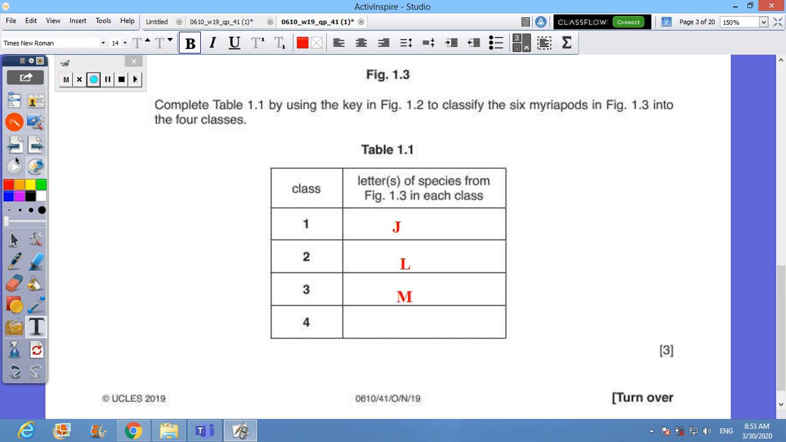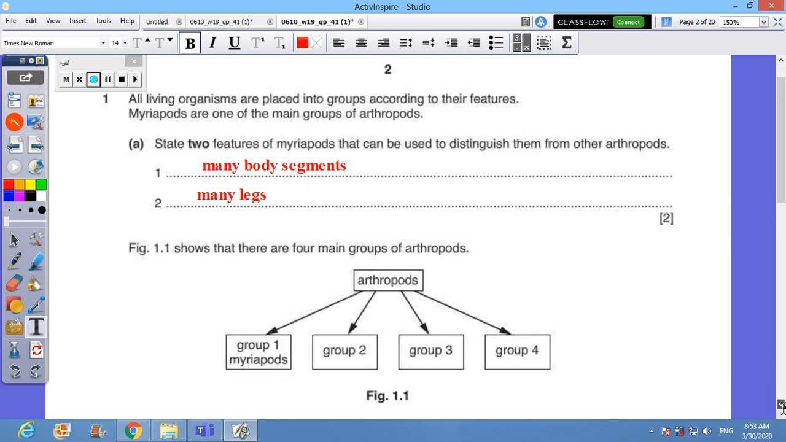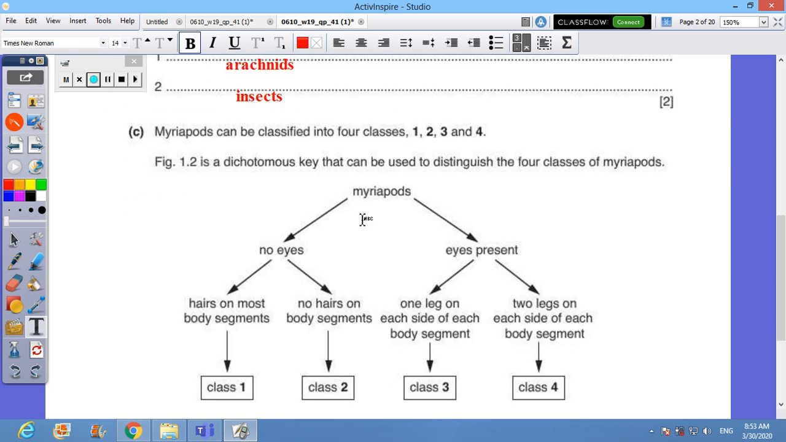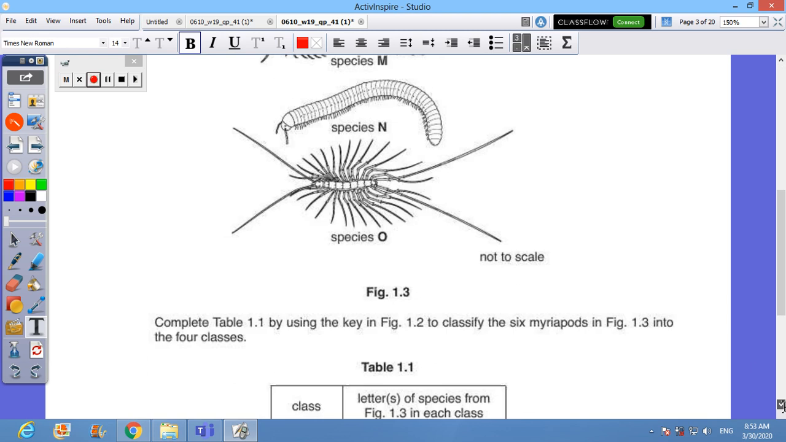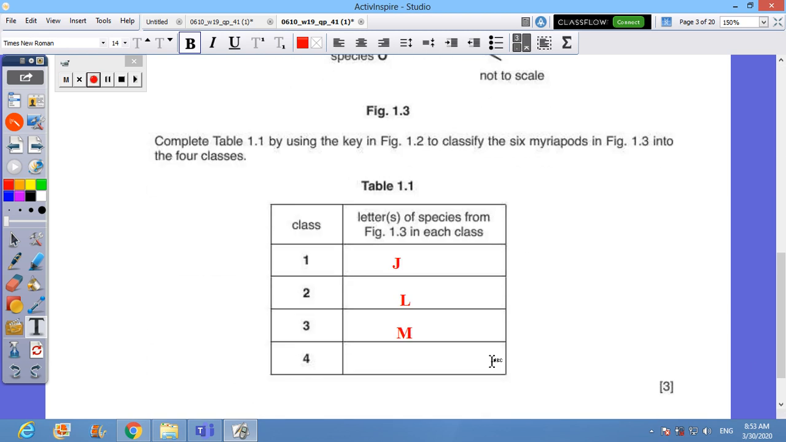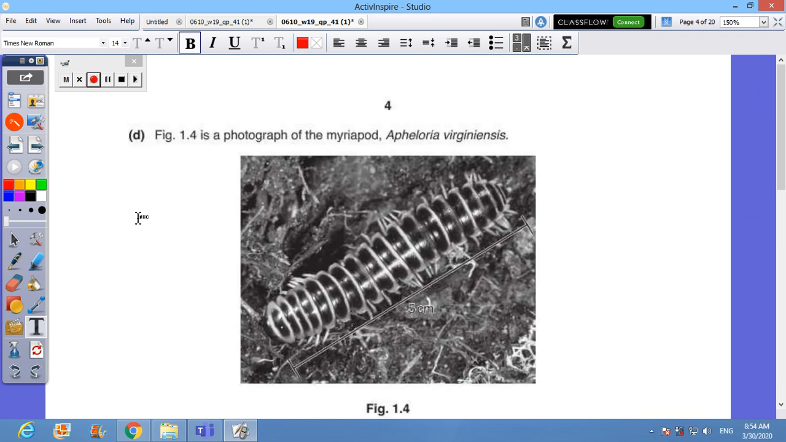Okay, let's go to the last group, or group number 4, the ones which do have eyes. They have 2 legs on each side, as we did mention. These are more than one example. They are K, and they are O as well. Any of them could be a good answer.